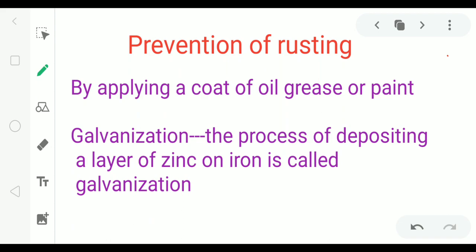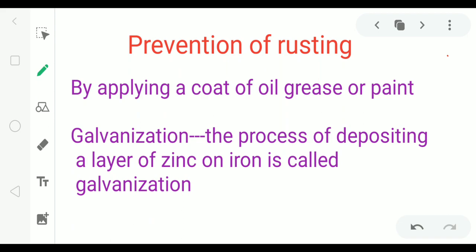Prevention of rusting. We need to prevent rusting because rusting damages iron objects. We can prevent rusting by applying a coat of oil or grease or paint. When any iron object is coated with these things, it will not come in contact with air and moisture, so it will not get rusted.